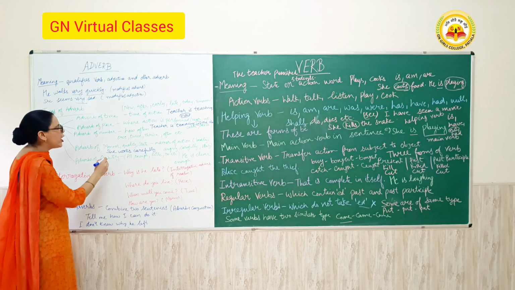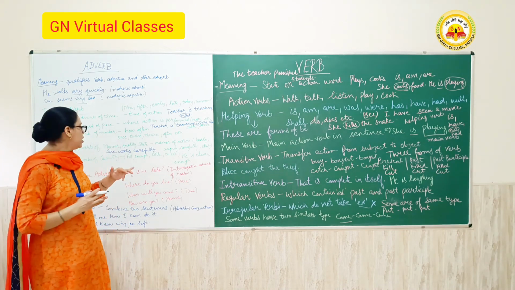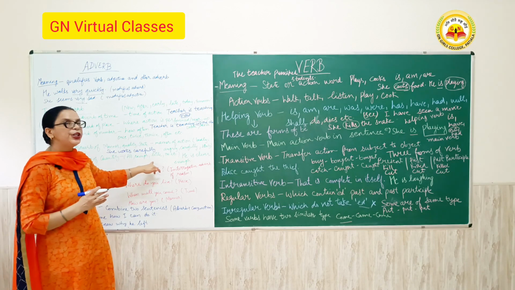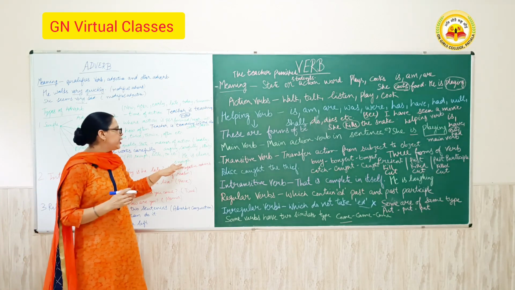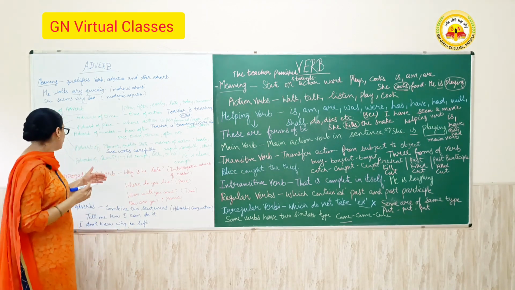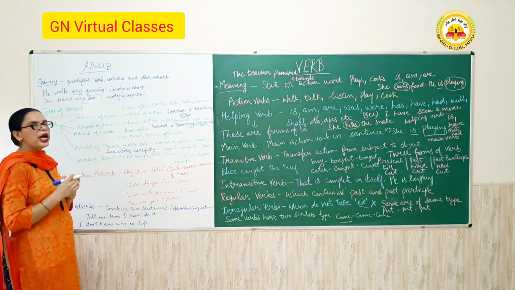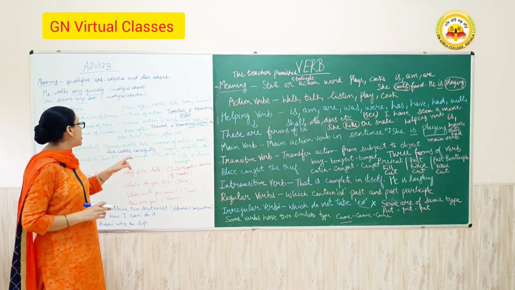Next is the adverb of quantity. Here you define the quantity, with words like all, enough, little, too, etc. For example, he is clever enough. So these are the types of simple adverb. Simple adverb is divided into 5 parts.